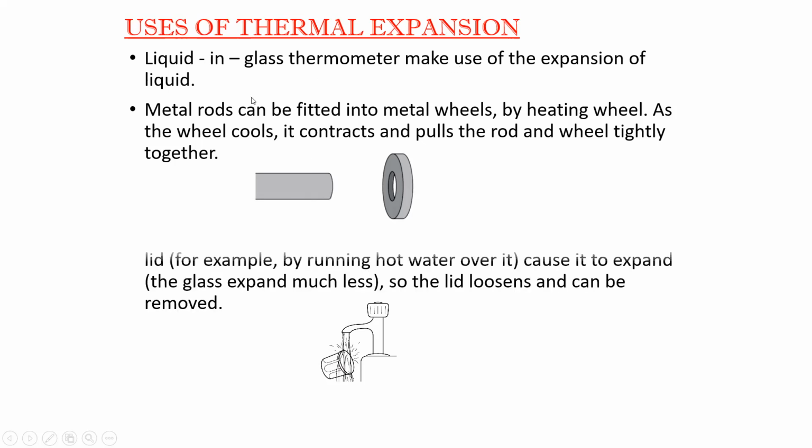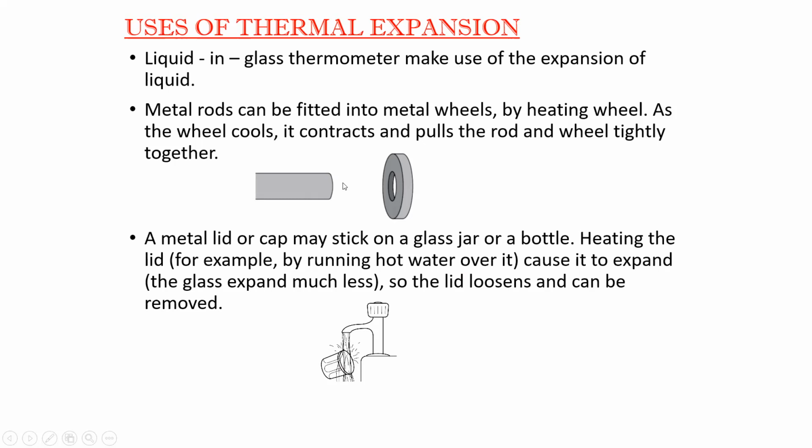Same way, for example, if you find it difficult to open the lid of a jar, what you can do is place it in hot water. When you place the jar lid in hot water, what happens?